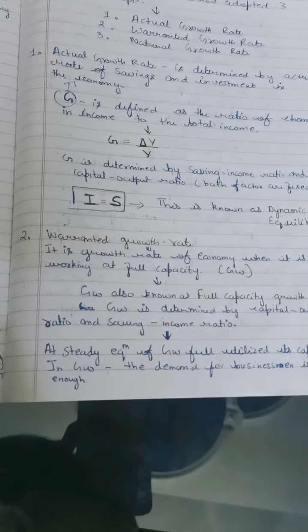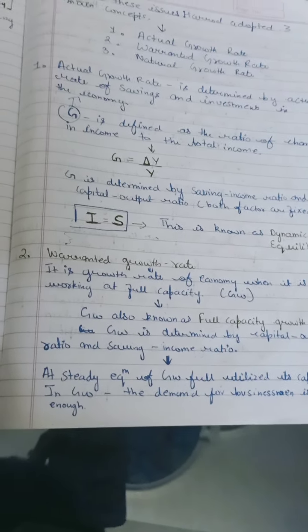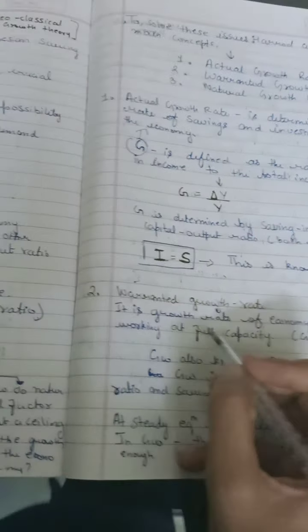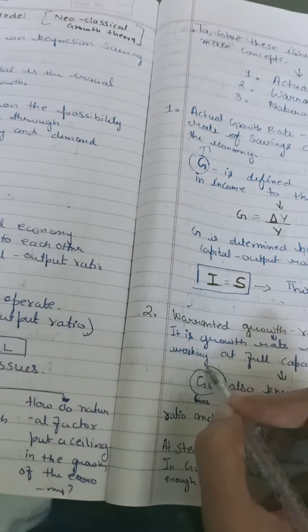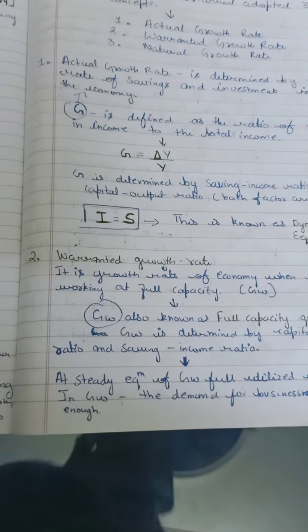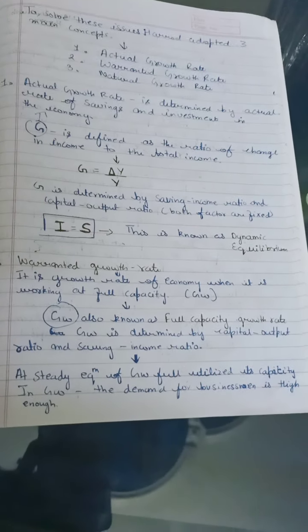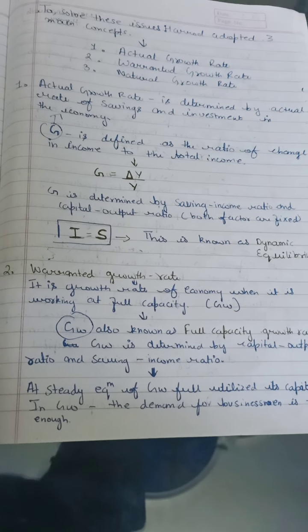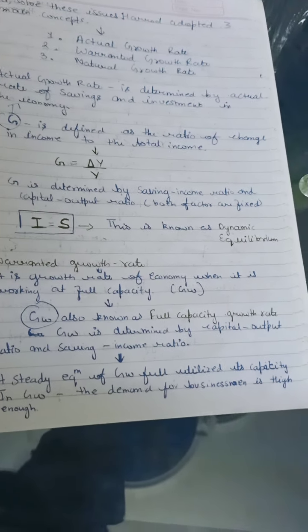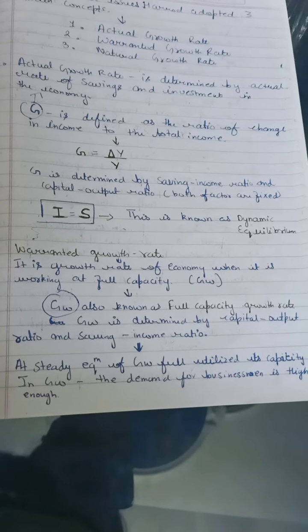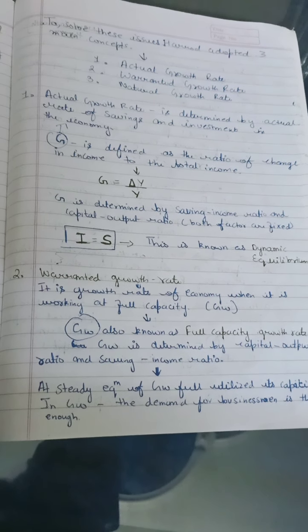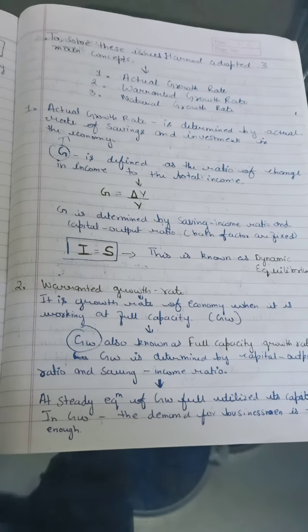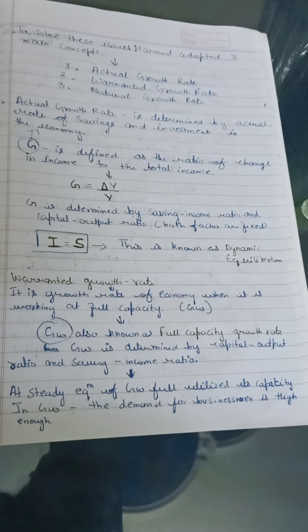Okay, so GW is the symbolic form of the warranted growth rate, and it is also known as the full capacity growth rate. Warranted growth rate is determined by the capital output ratio and the saving income ratio. At steady equilibrium of the warranted growth rate, the economy fully utilizes its capacity.